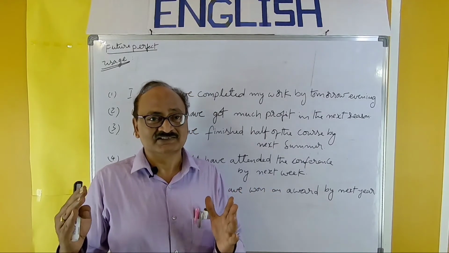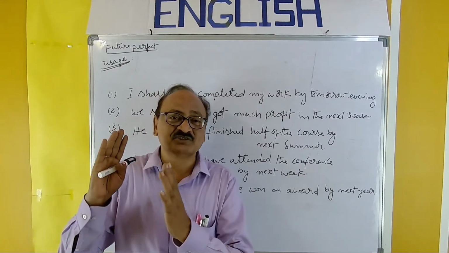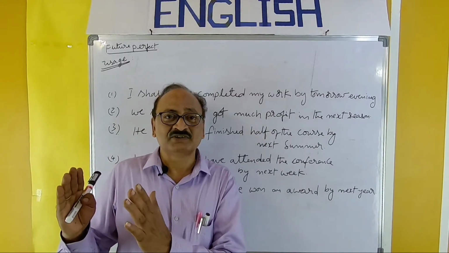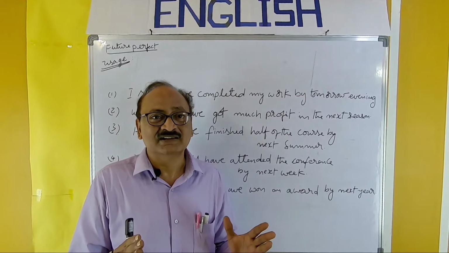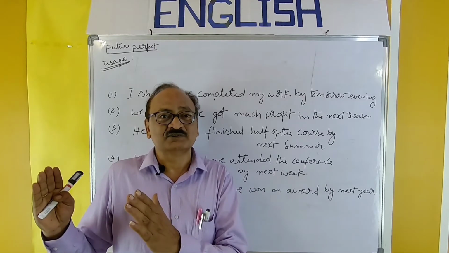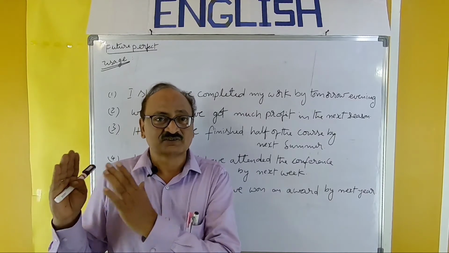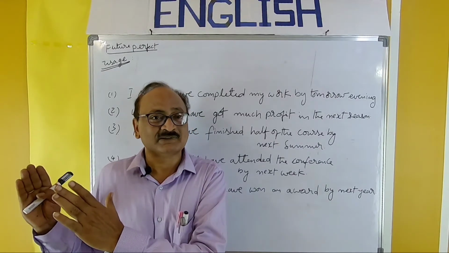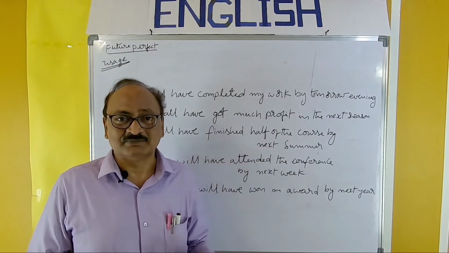Future perfect. That means it will begin at some time and will be ended sometime in the future only, not in the past or present. It will begin at some time in the future and it will be ended at some time in the future. So it expresses an action which will take place at some time in the future and which will be continued up to another point in the future. So I will write the usage, then I will explain with examples.